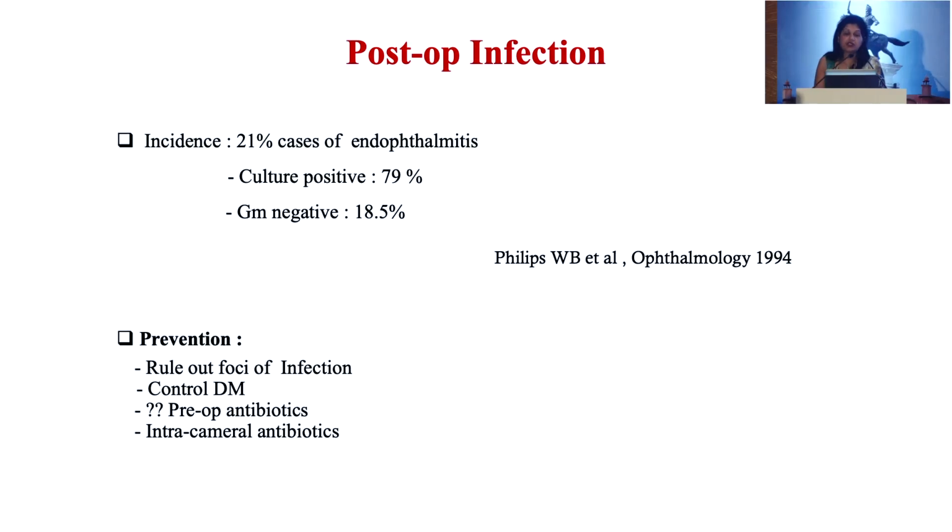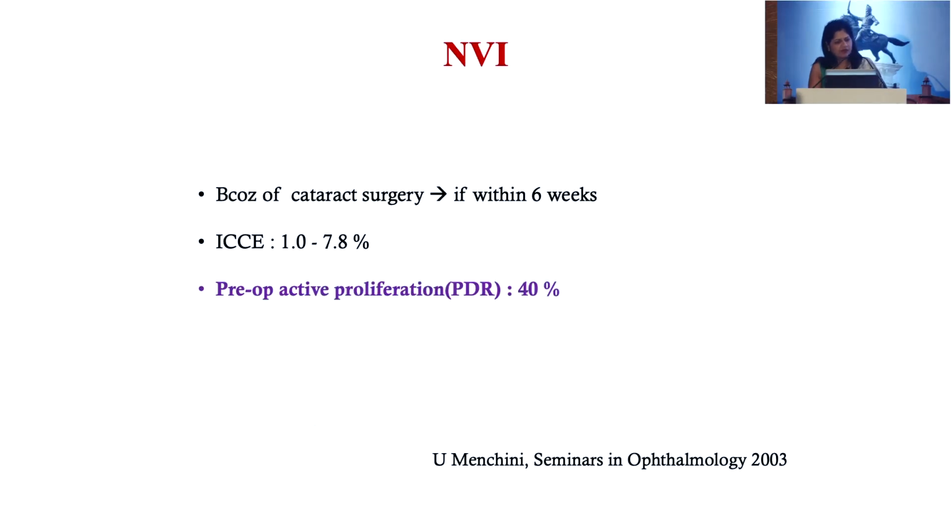Post-op infection is seen in almost 21% of cases after the surgery, which are culture positive in 79% and gram negative in 18.5% of the patients. Preoperatively, we should thoroughly examine the patient and control the systemic parameters, and maybe we are still in doubt whether pre-op antibiotics help in these cases or not. Intracameral antibiotics are more in use to prevent endophthalmitis in such cases.